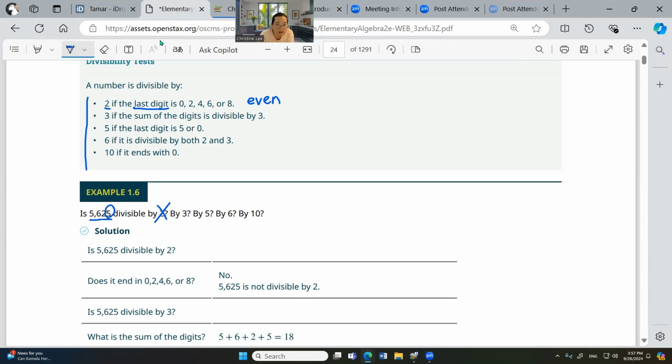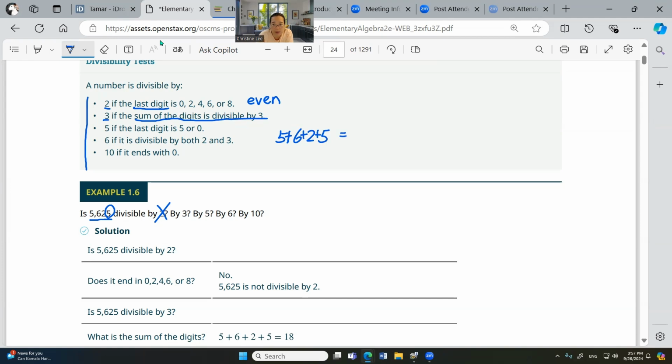Can it be divided by 3? Okay, by 3 if the sum of the digits is divisible by 3. The sum, okay, so 5,625. You get the sum. Sum means you add them together.